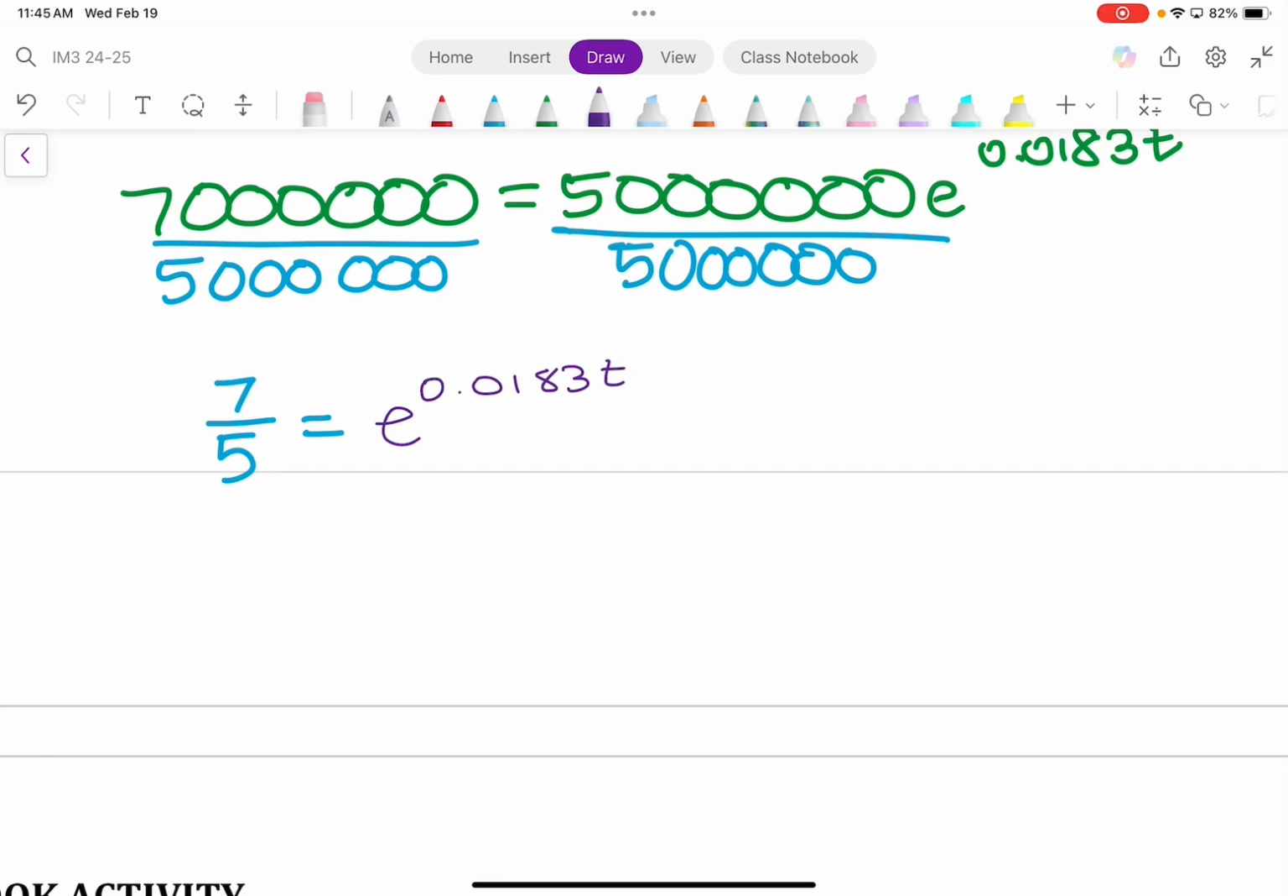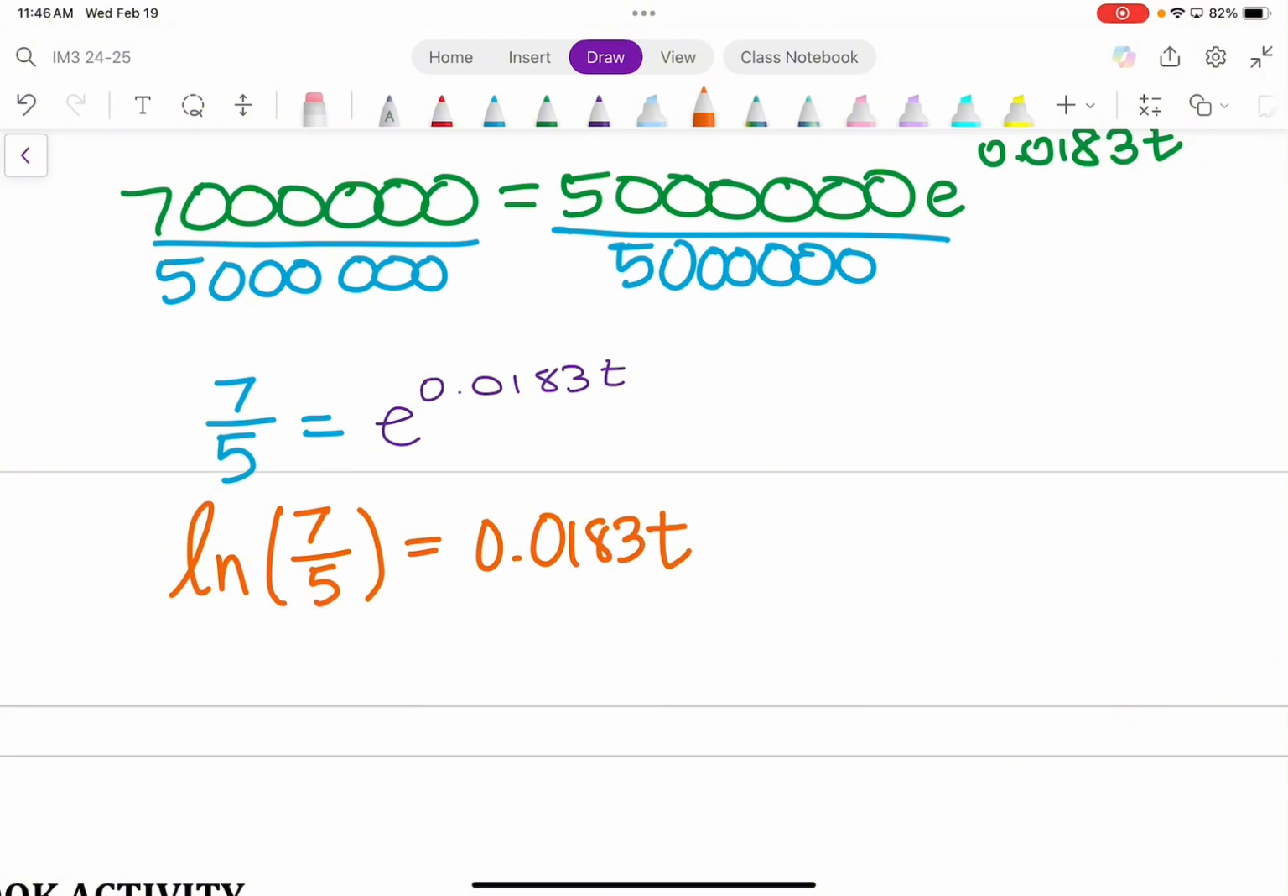This is where we run into the next step. If we are currently in exponential form, what form must I switch into to try and get T by itself? Log form, logarithm. However, because this is the natural base, then I'm not going to use a regular logarithm. I'm going to use what logarithm? The natural logarithm ln. So I'm going to get the following statement. ln of 7 over 5 equals 0.0183 T.